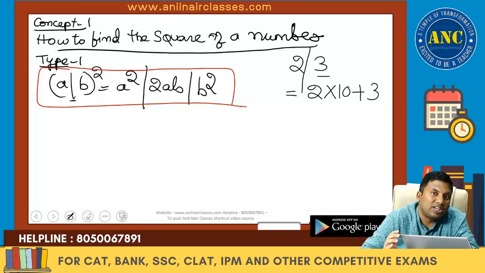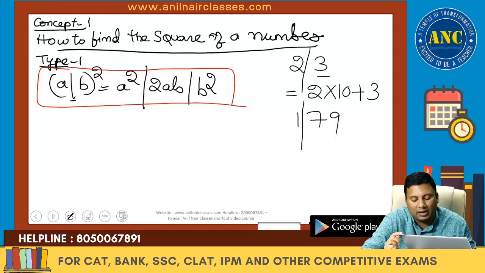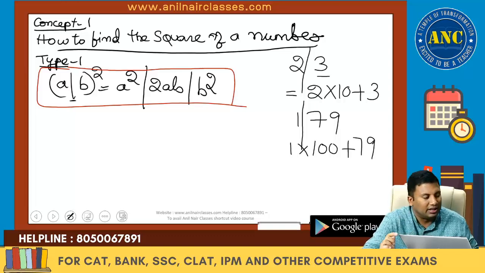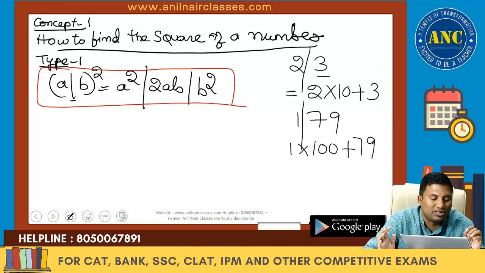If a slash is kept before the tens place, it talks about the value of that tens digit. Suppose 179. If I keep a slash before the hundreds place, the value of 1 will come out to be 1 into 100 plus 79. The slash is nothing but the value of the digit present in the tens place. It is actually (10a plus b) whole square.